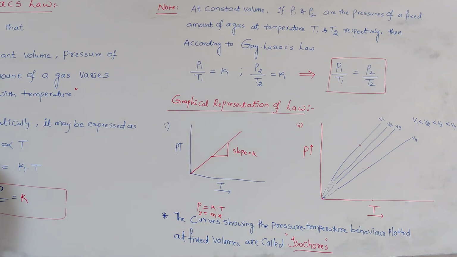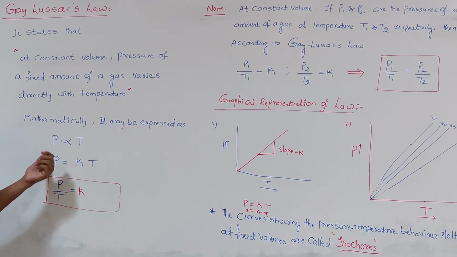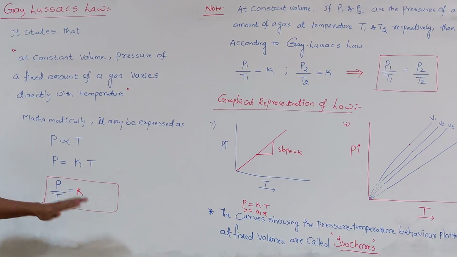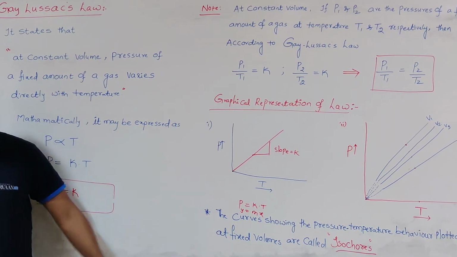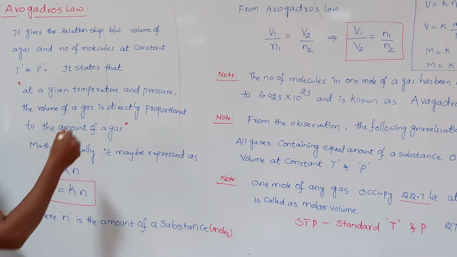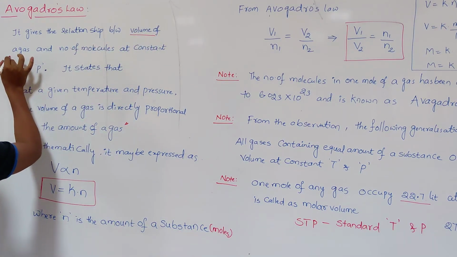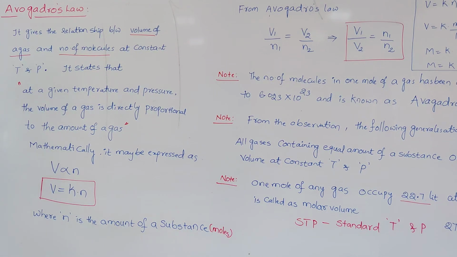Simply, this law states that at constant volume, the pressure of a fixed amount of a gas is directly proportional to the temperature. So next we move towards the next law, that is Avogadro's law. Avogadro's law gives the relationship between volume of a gas and the number of molecules at constant temperature and pressure. So now what is Avogadro's law?